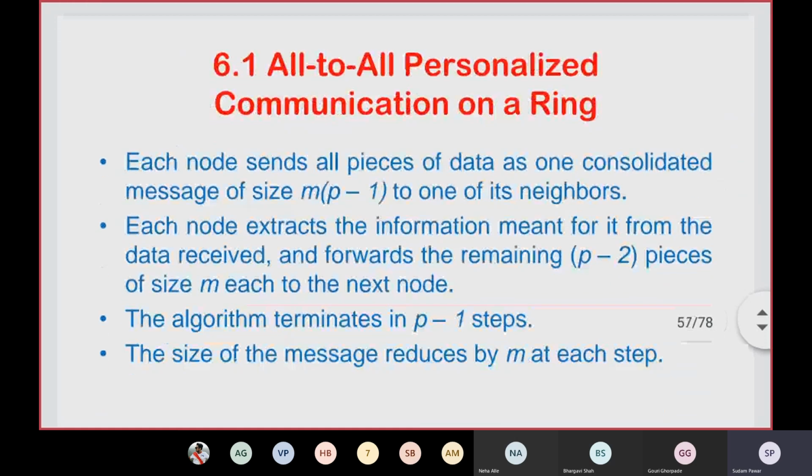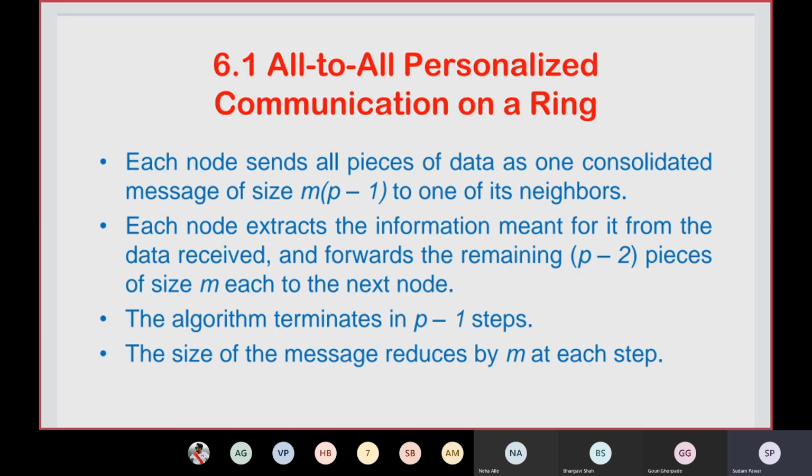So as discussed earlier, all-to-all personalized communication is also called a total message exchange. Every node is exchanging its data with every other node in that network. If there are 8 nodes in the network, 0 to 7, then 0 will receive data from the rest of the p minus 1 nodes.